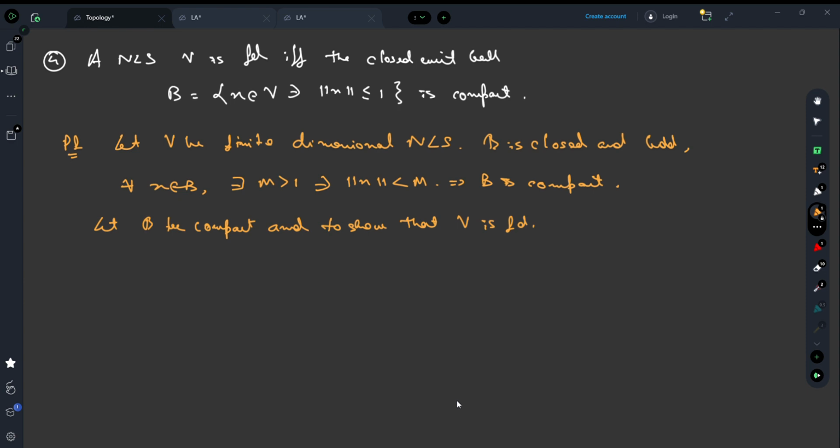Okay. Now, if B is compact, then it has a finite open cover.